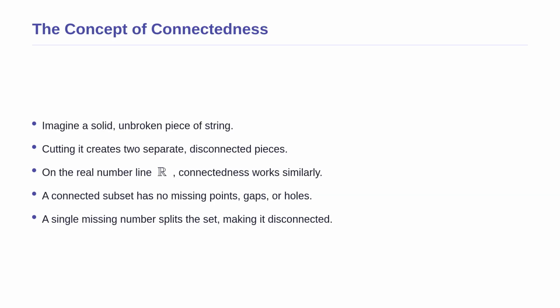Now that we know our topic, let us understand what connectedness actually means. Imagine holding a single solid piece of string. If you cut it with scissors, you no longer have one piece, you have two disconnected pieces. In the mathematical world of the real number line, denoted as R, connectedness works exactly the same way. A subset is connected if it is one solid, unbroken segment. If even a single number is missing or skipped, it acts like those scissors, splitting the collection into separate parts and making the set disconnected.